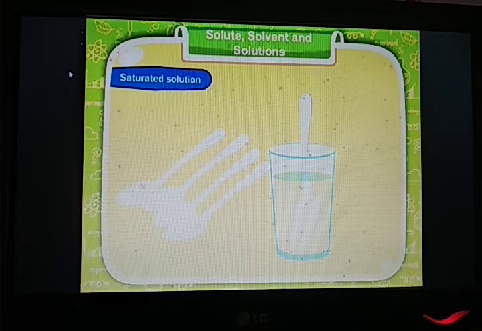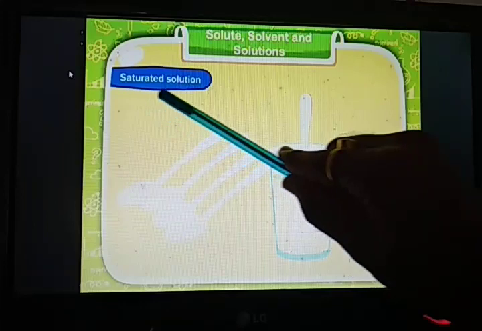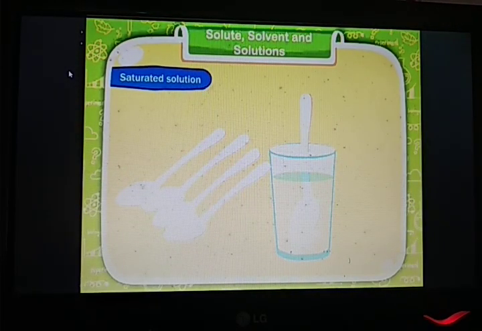Now another term, that is saturated solution. What do you mean by saturated solution? Students, I told you that if you add 1 or 2 tablespoons of sugar or salt in 1 glass of water, it will get dissolved, isn't it? But if we take more of the same solute in the same amount of water, then you will see that it will not dissolve. It means 1 or 2 tablespoons will get dissolved, but if you add a 3rd or 4th tablespoon of the same substance, either sugar or salt, then it will not dissolve in water.